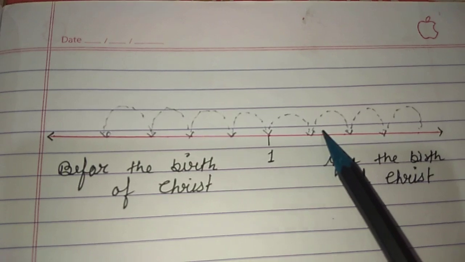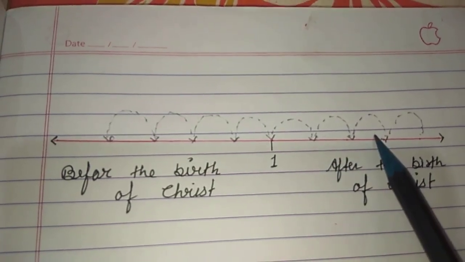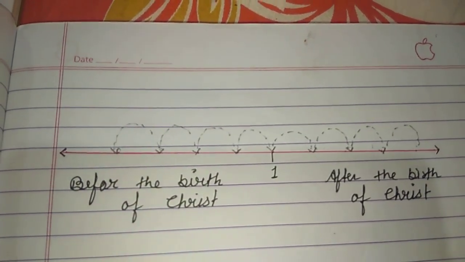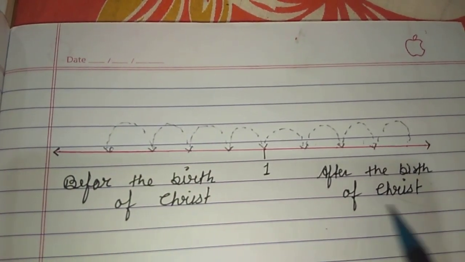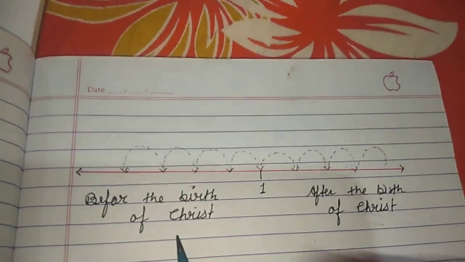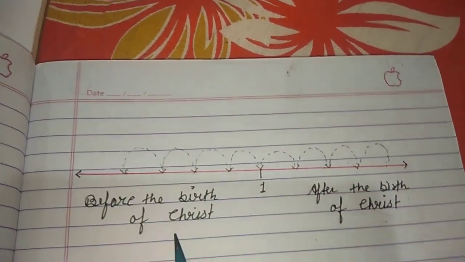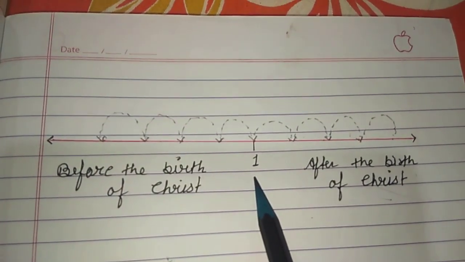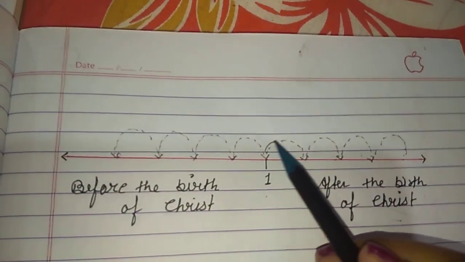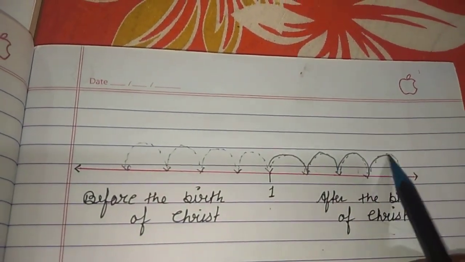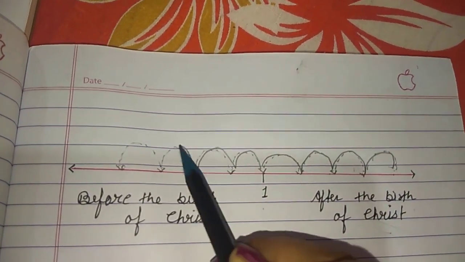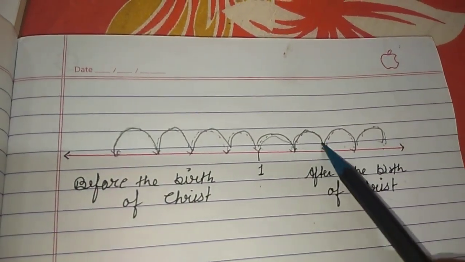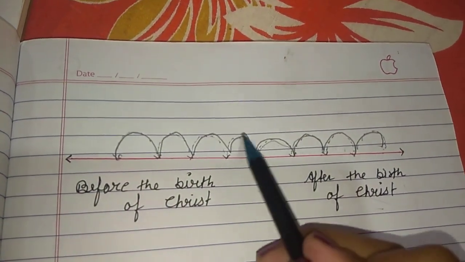The dotted arrows in the timeline represent the direction in which we number the years after the birth of Christ and before the birth of Christ. Starting from the first year, go over the dotted lines like this. First go forward and then go backward.